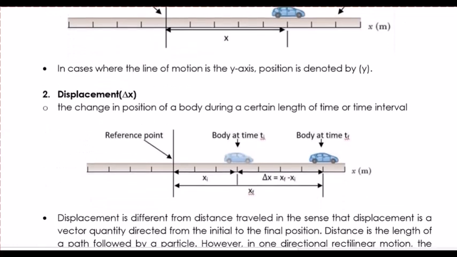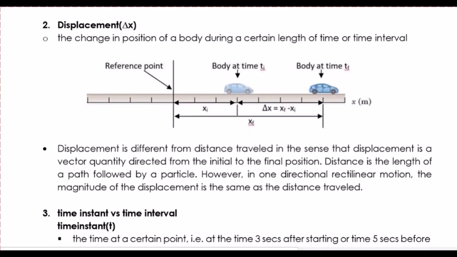So we also have to discuss what is displacement. It is the change in position of a body during a certain length of time or time interval. Displacement is different from distance traveled in the sense that displacement is a vector quantity directed from the initial to the final position. Distance is the length of path followed by a particle. However, in unidirectional rectilinear motion, the magnitude of displacement is the same as the distance traveled. So if we are looking at rectilinear motion, we have no problem with the difference between displacement and distance.